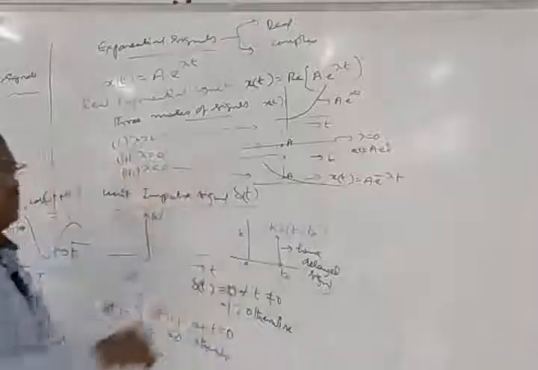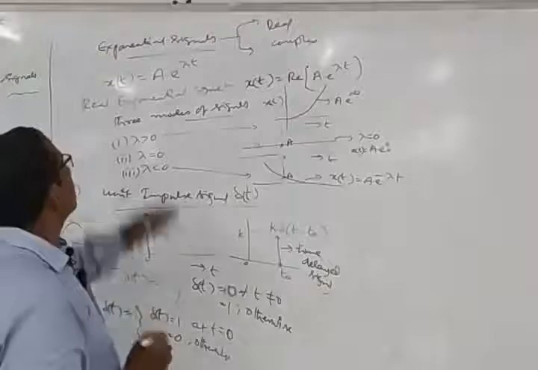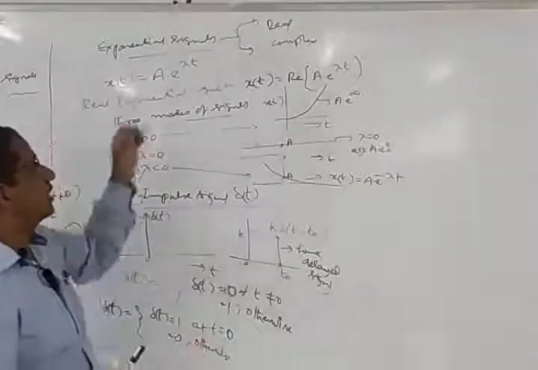It is a decaying exponential signal. This is how the various types of exponential signals arise based on the real values of this particular signal.